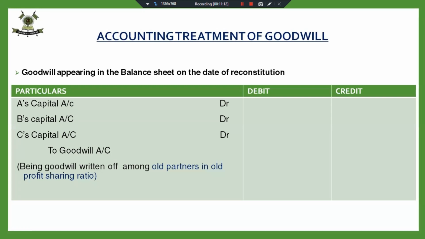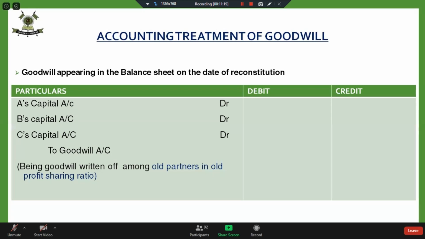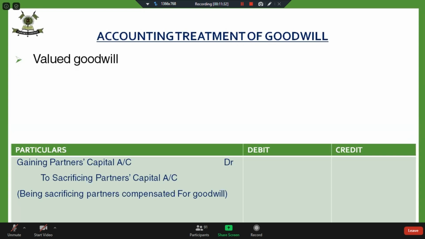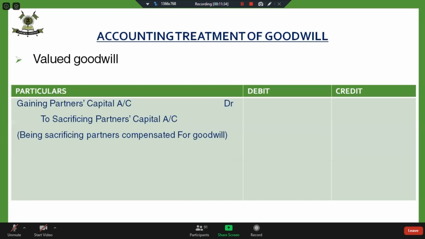No, it must have been the purchased goodwill, but AS 26 says that this also has to be written off as early as possible. So we are writing it off the moment the reconstitution is taking place. Fine. And for the valued goodwill, we are going to do one adjustment entry, that is gaining partner's capital account to sacrificing partner's capital account.